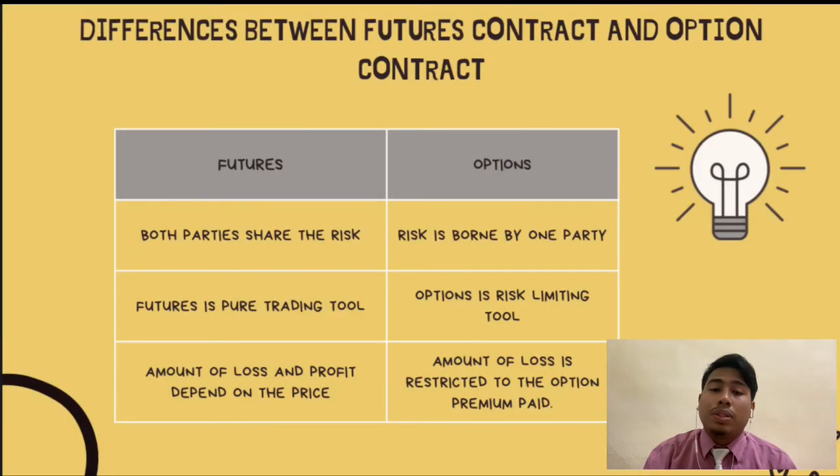And the difference between future and option contract is that for future both parties share the risk, and for option the risk is borne by one party. Future is a risky trading tool, while option is a risk-limiting tool. And the last one, the amount of loss or profit in future depends on the price, while for option the amount of loss is restricted to the option premium paid.